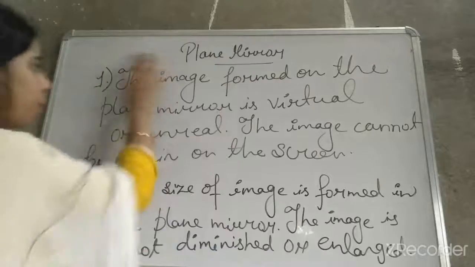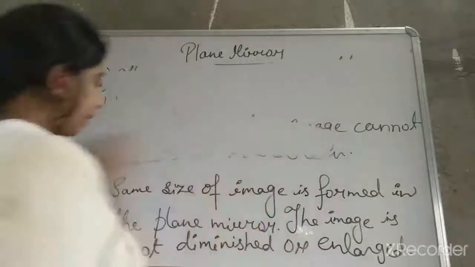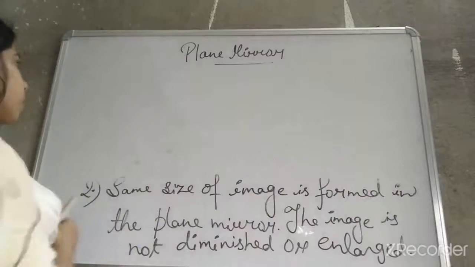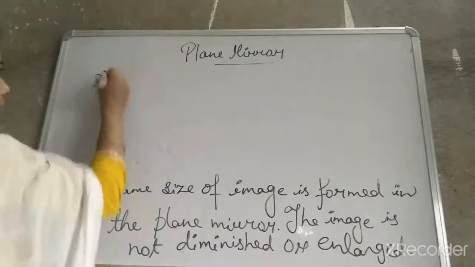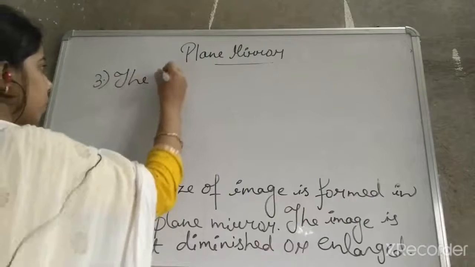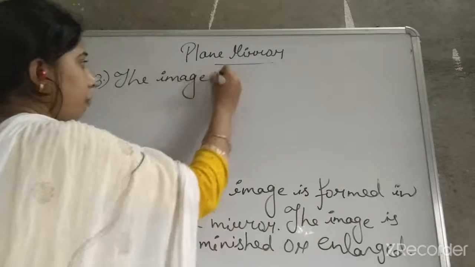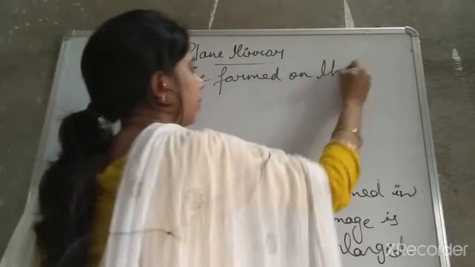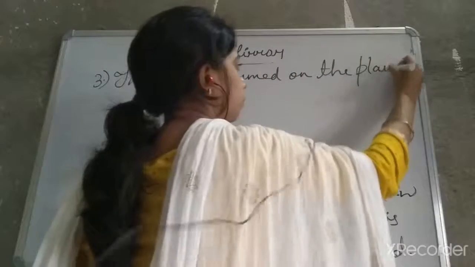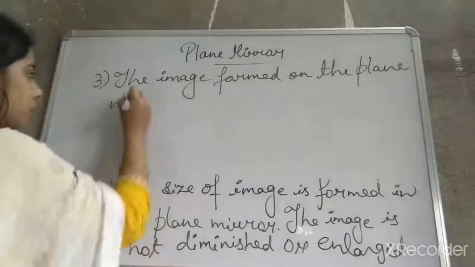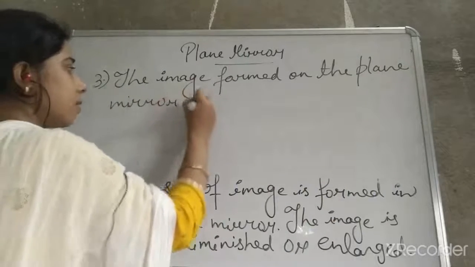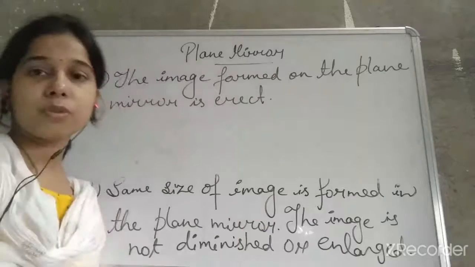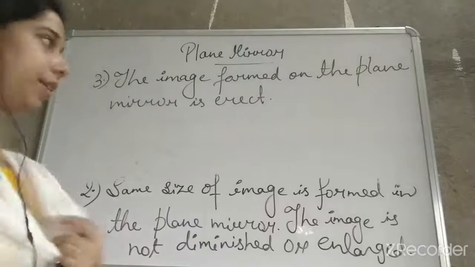So the third point we will write, the third characteristic of the plane mirror, that is the image formed on the plane mirror is erect. Okay, it is always erect, not inverted.